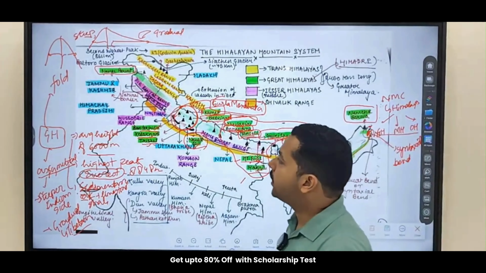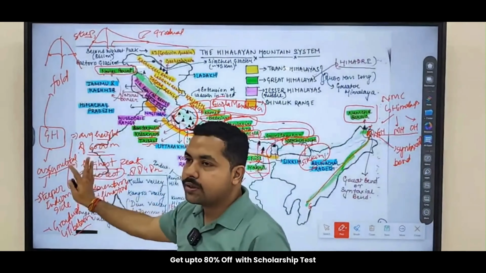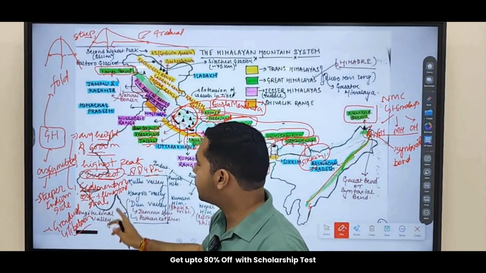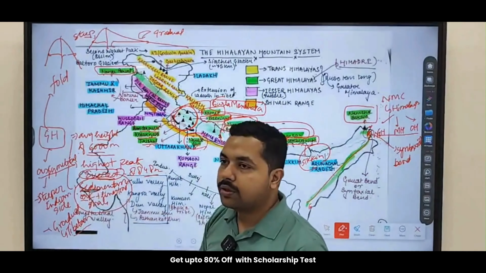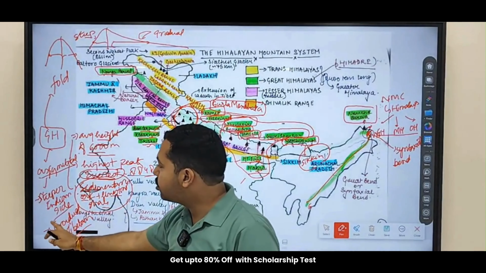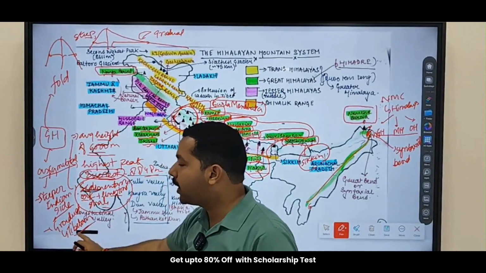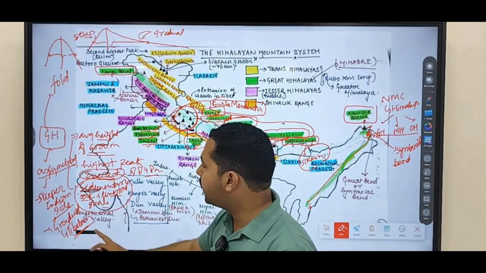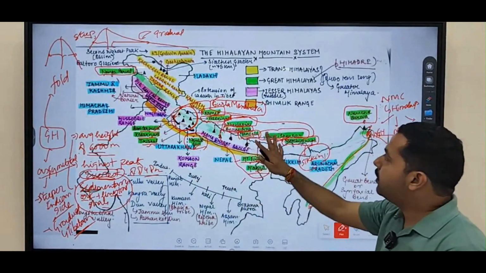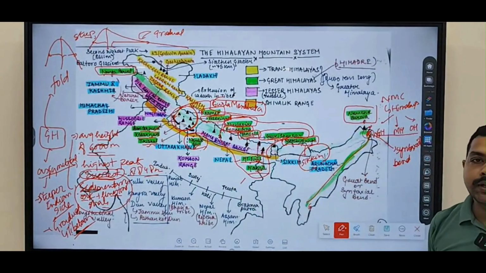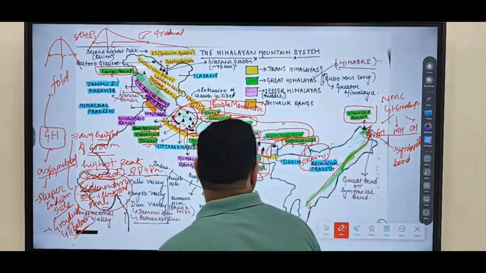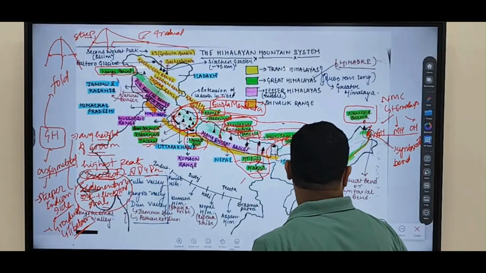As we discussed, Greater Himalayas, average height is around how much? 6,000 meters. Highest peak is what? Mount Everest. They contain sedimentary rocks of what? Marine origin. You'll find limestone and shale. These are steeper on the Indian side, more gradual on which side? Tibetan side. Why? Because of asymmetrical folding. And these are the important peaks with regard to Greater Himalayas. Clear?